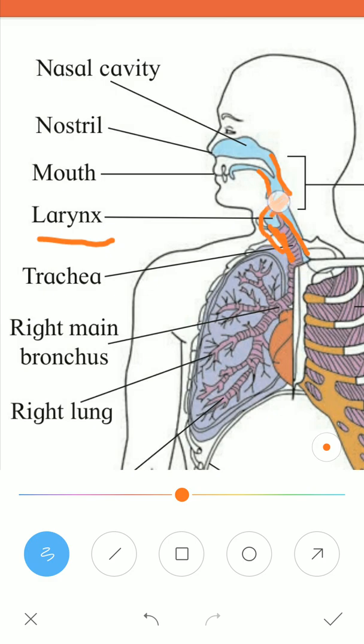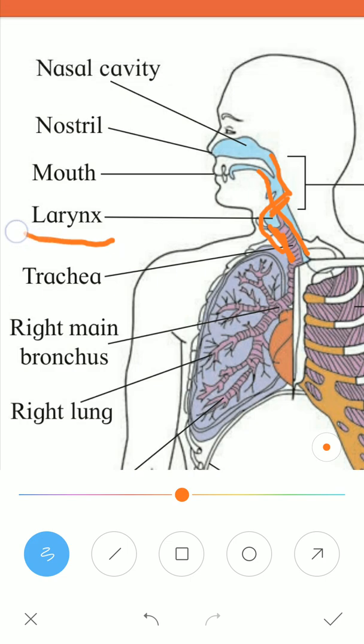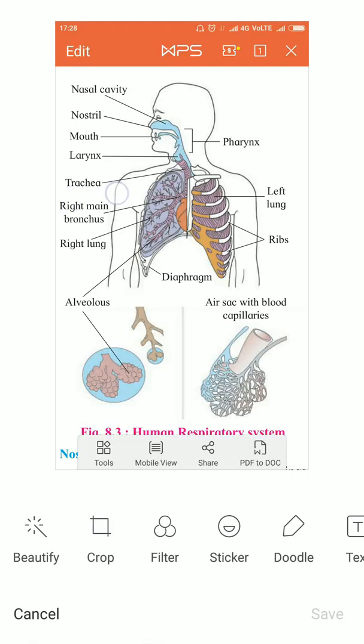The crossing takes place here in the pharynx before the air enters the larynx. As you know, the larynx is the voice box, it produces voice and sound. Lata Mangeshkar has a unique larynx, that's why she can sing so melodiously even today. The base of the larynx opens to the windpipe, which is called the trachea.